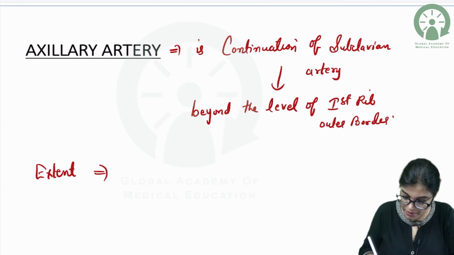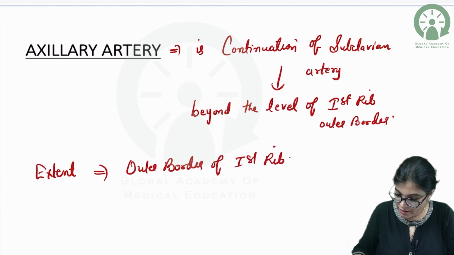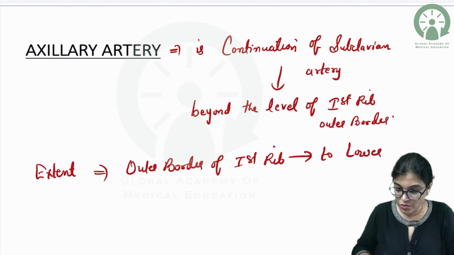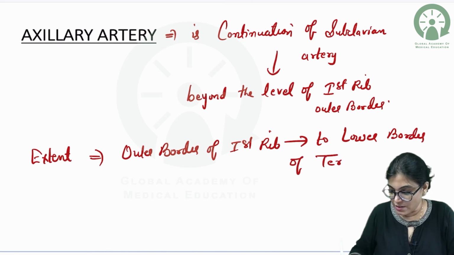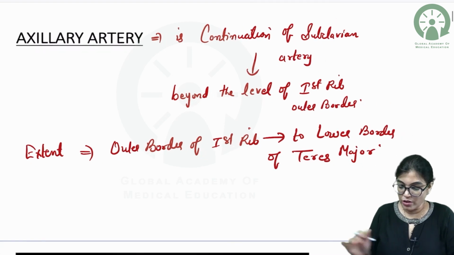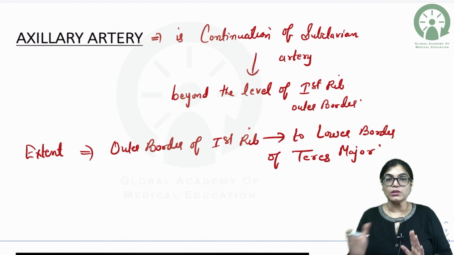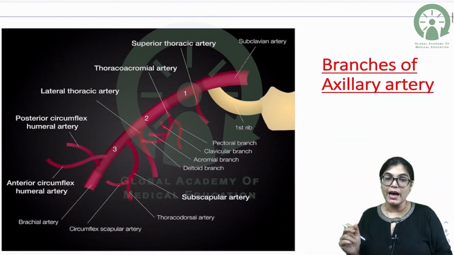It extends from outer border of first rib to lower border of teres major muscle. This is the whole extent of axillary artery, starting from the outer border of first rib till the lower border of teres major muscle. Now, it's also important to know the branches and parts of axillary artery.